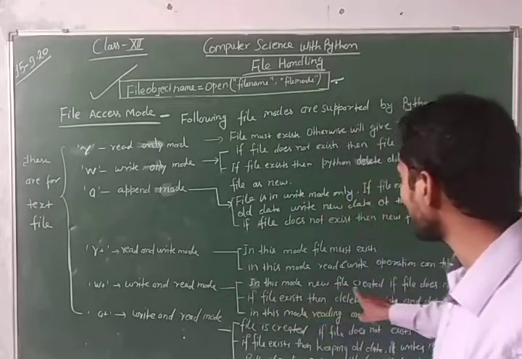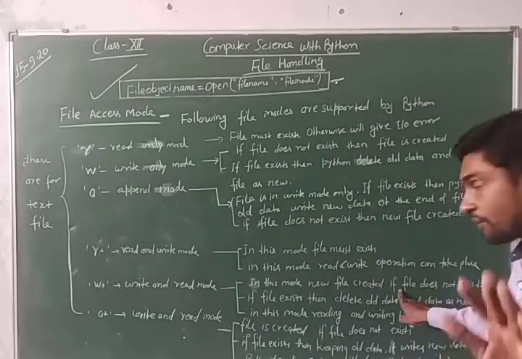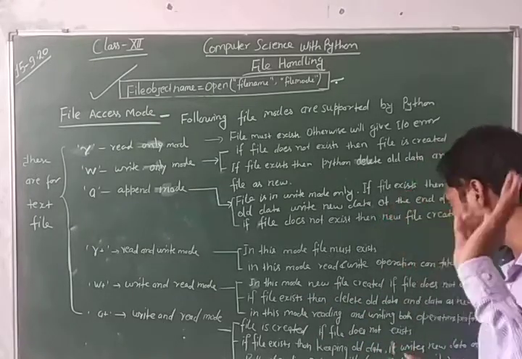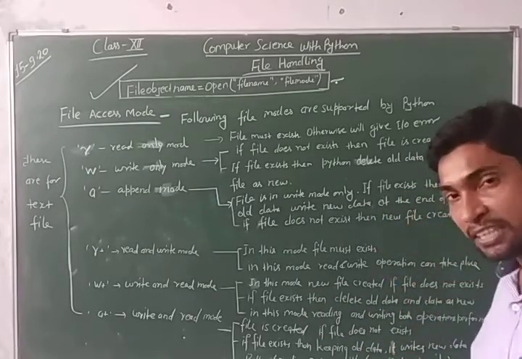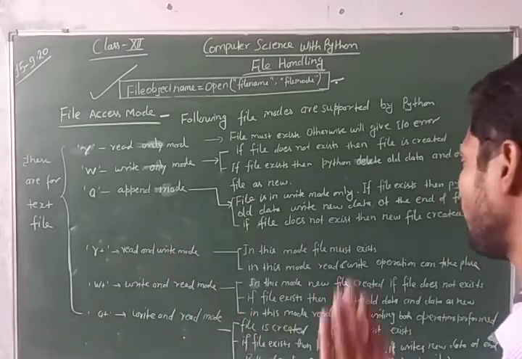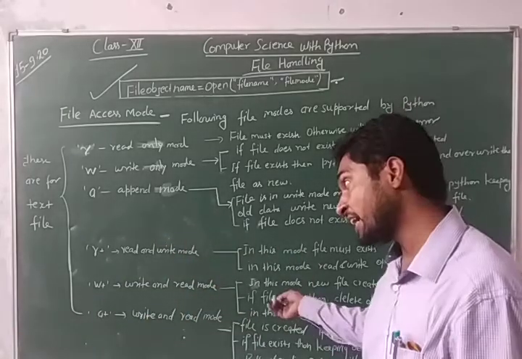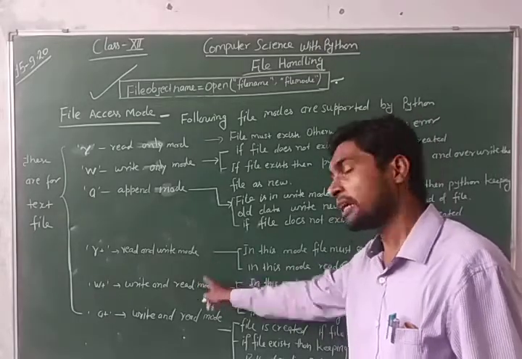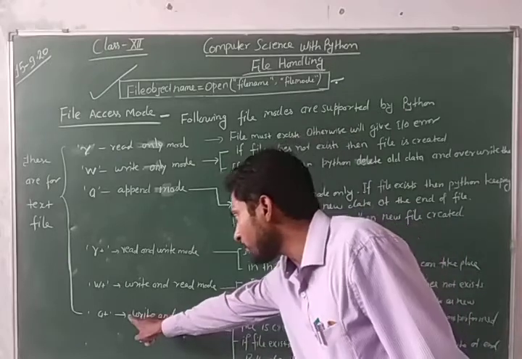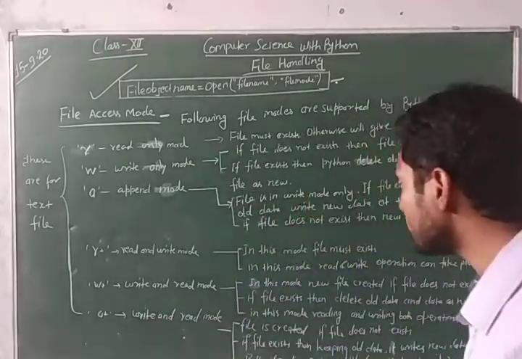Next, W plus, write and read mode. In this mode, a new file is created if file does not exist, and if file exists, it deletes the old data and creates a new file, I mean, writes new contents in the file. And the file is available for reading also. Next, A plus, write and read mode.